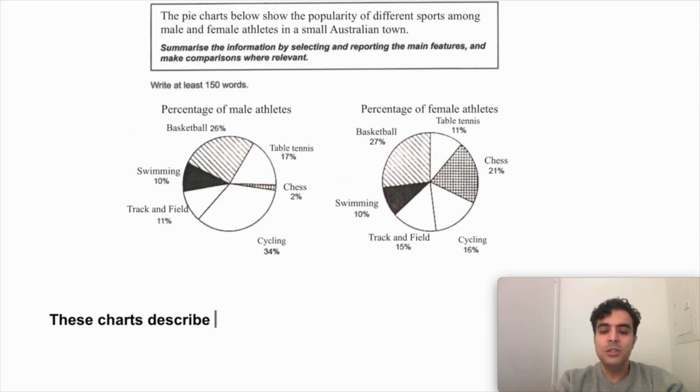So these charts describe. Now, percentage. What could I use instead of percentage? I could use proportion. All right. I don't know if I mentioned this before, but that's another bonus change that you could make. The percentage of can be changed to the proportion of, right? So the proportion of, now it says male and female athletes. So I'm just going to say the proportion of athletes, okay?